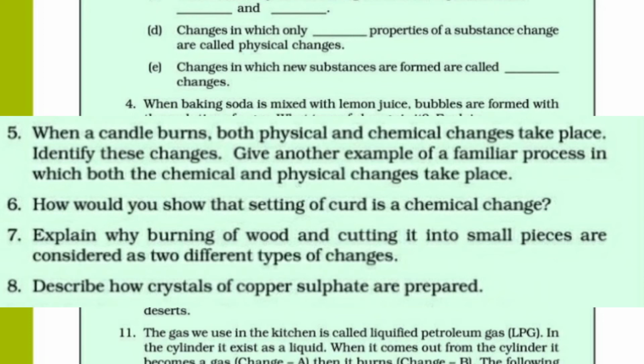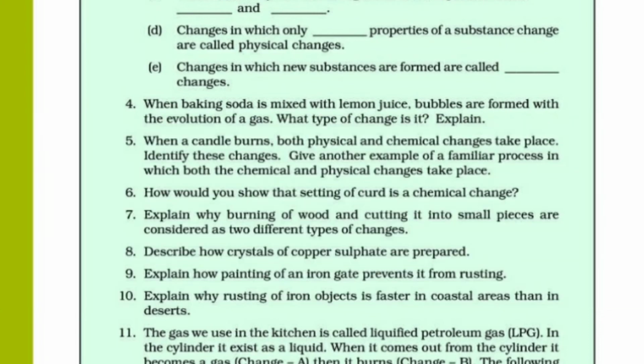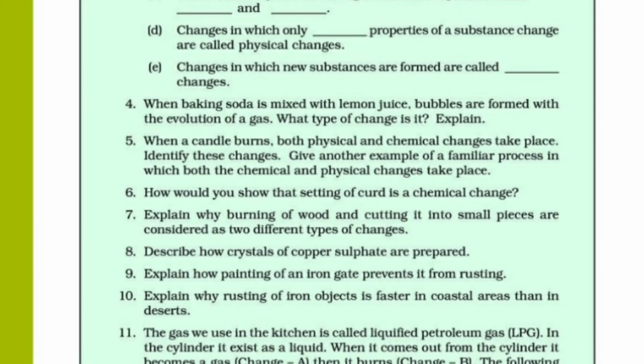Next, the question number 8. Describe how crystals of copper sulfate are prepared. The answer is the crystals of copper sulfate are obtained by the process of crystallization. The process is as follows.